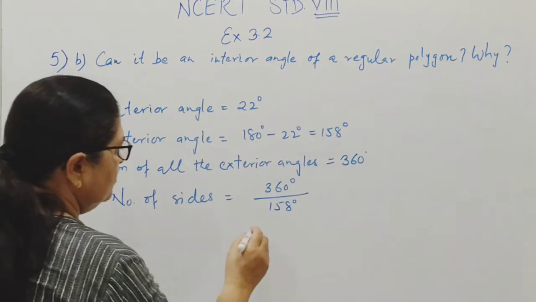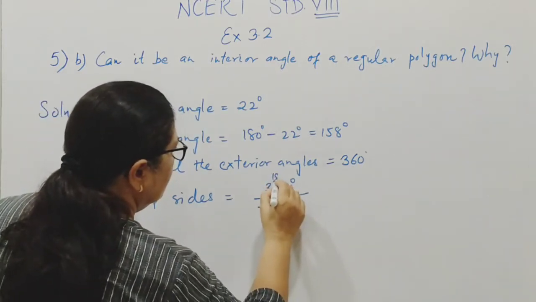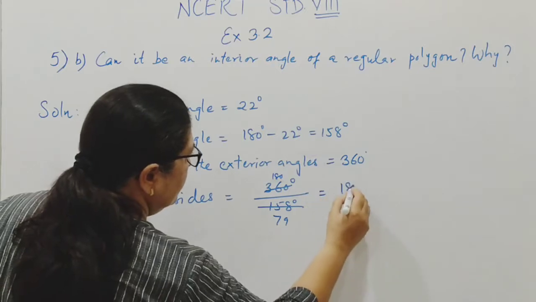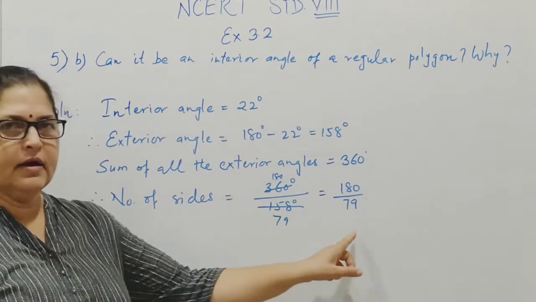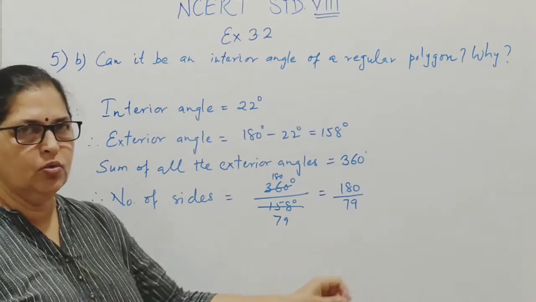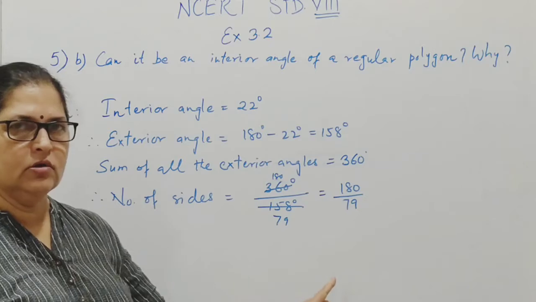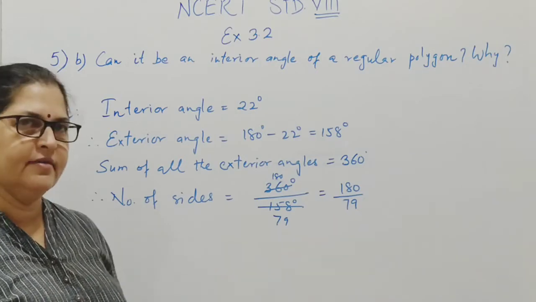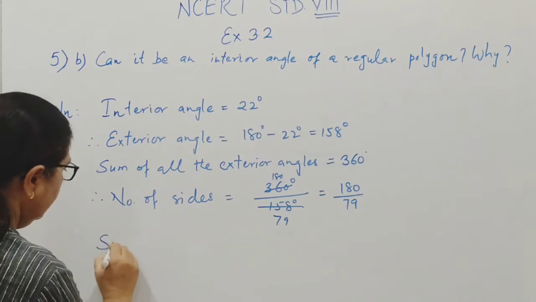After cancellation, we get 180 upon 79, which is again a fraction, and we know that it is not possible to have any polygon with number of sides as a fraction.